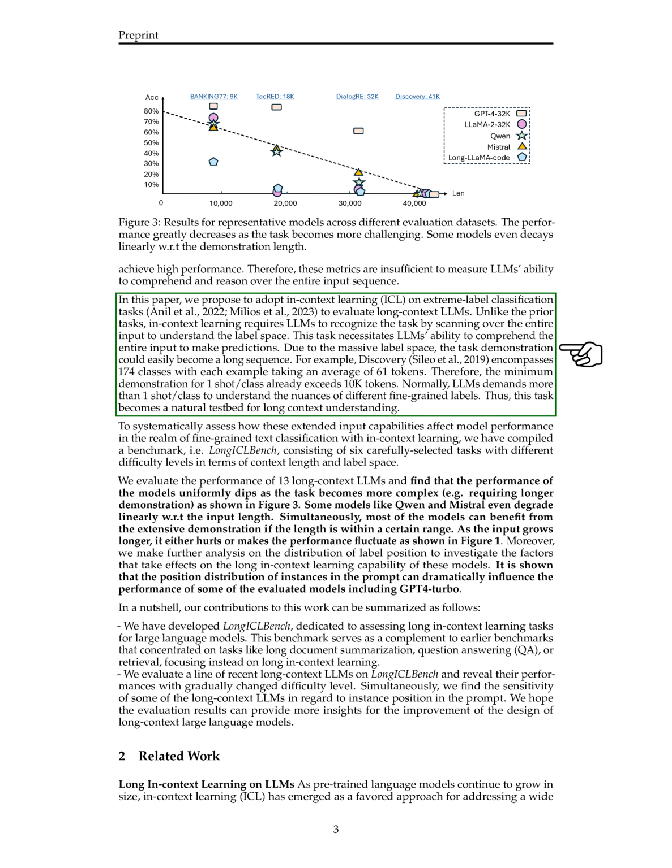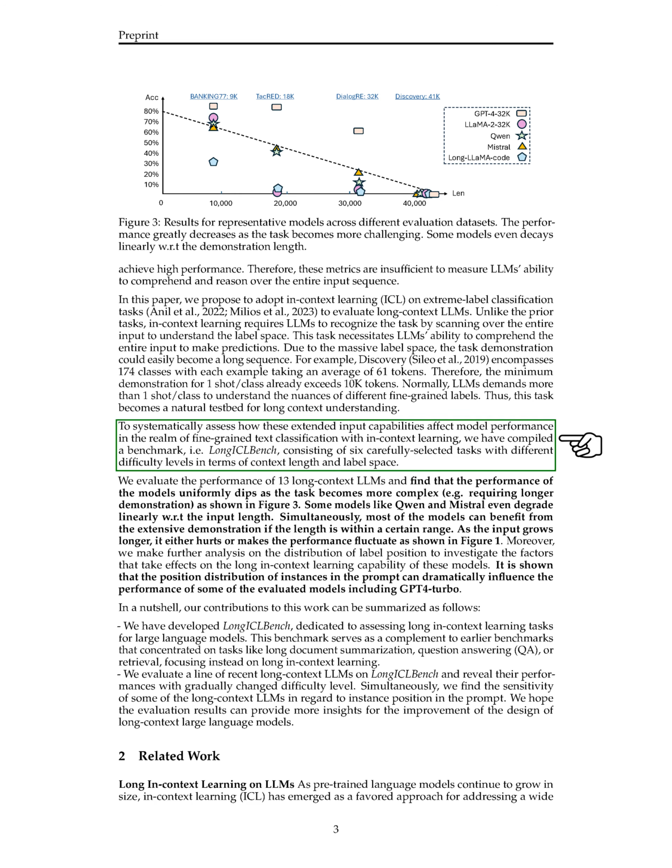To address these limitations, we propose in-context learning, ICL, on extreme label classification tasks as a more comprehensive evaluation method for long context language models. Unlike previous tasks, ICL requires models to scan the entire input to understand the label space, testing their ability to comprehend the entire sequence for making predictions. We have created a benchmark called LongICLBench, comprising 6 tasks of varying difficulty levels in terms of context length and label space, to systematically assess the performance of 13 long context models.